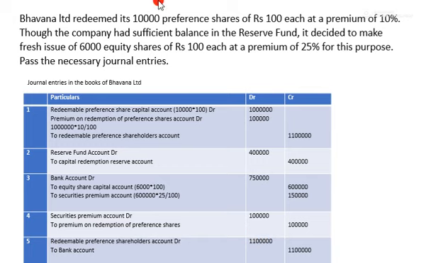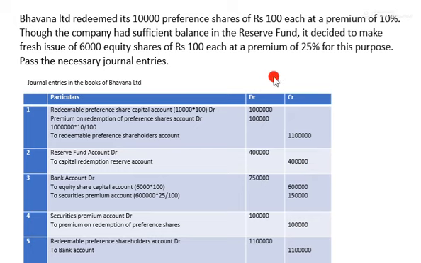How 11 lakh? 10,000 preference shares of rupees 100 each is 10 lakh, plus 10% premium, 10 lakh into 10% equals 1 lakh. See, we have solved here: total 10 lakh plus 1 lakh, 11 lakh. Redeemable Preference Shareholders Account debit 11 lakh to Bank Account credit 11 lakh.